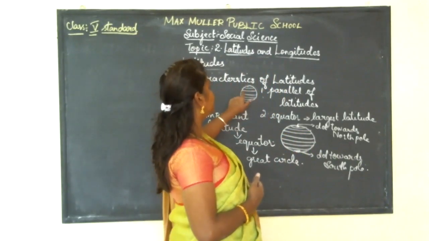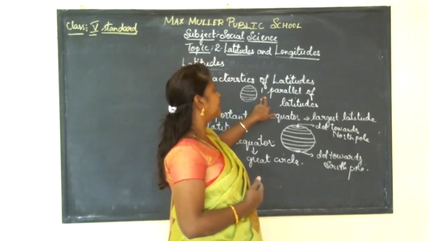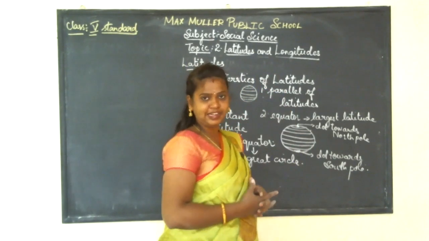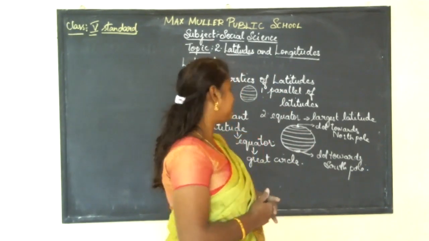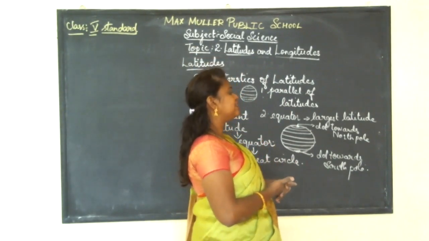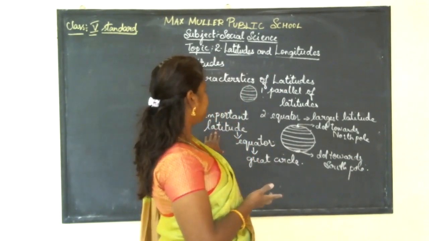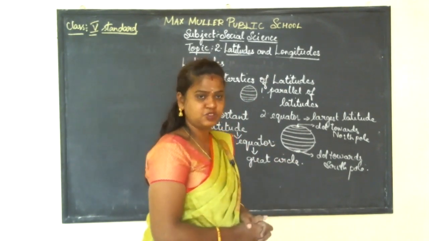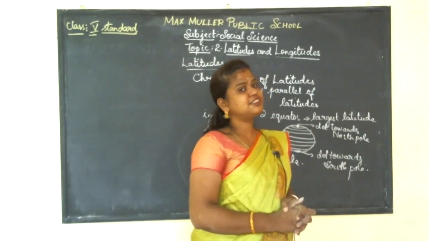The lines which are parallel to the equator are also known as the parallels of latitude, because the latitudes are parallel to each other. The equator is the largest or longest latitude, an important latitude, also called the Great Circle.